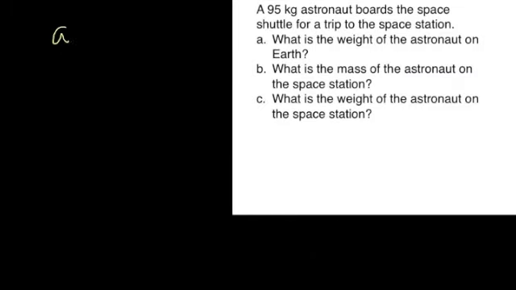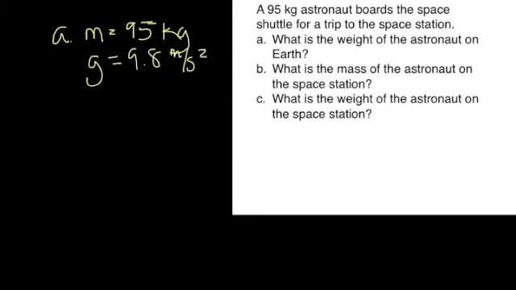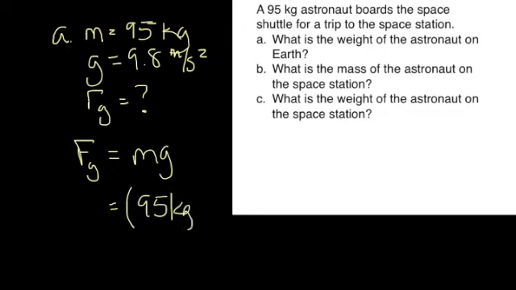Now we will work the examples on the back of the gravity foldable. We will start with this one. As usual, start by writing down the information that you know. On this problem, it tells us that the mass of the astronaut is 95 kilograms. We want to find the weight of the astronaut, and to find weight, we use g, which is 9.8 meters per second squared. Fg, which is gravity, is our unknown. So our equation is Fg equals m times g. Plug in your values, 95 kilograms for mass, 9.8 for g. Type that in the calculator, and you get an answer of 931 newtons.